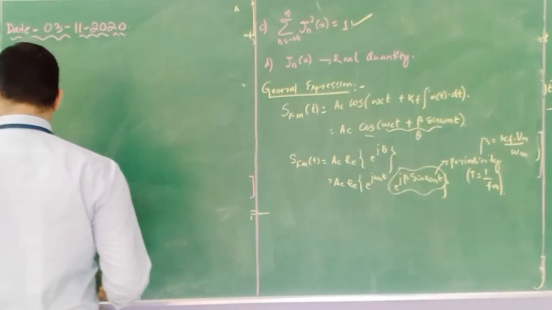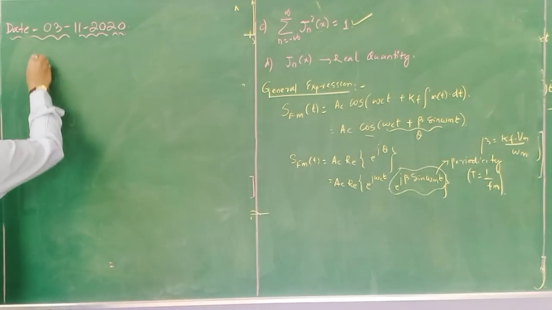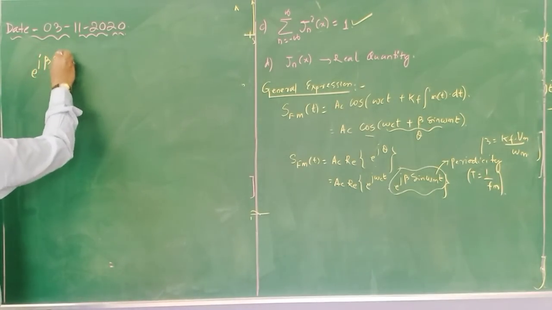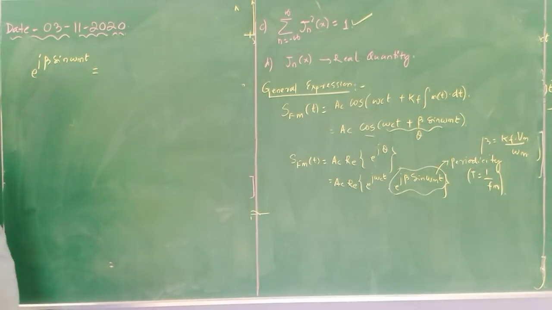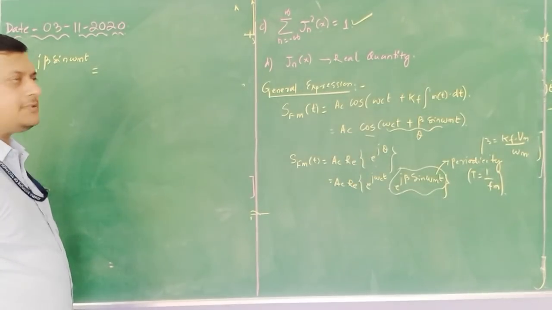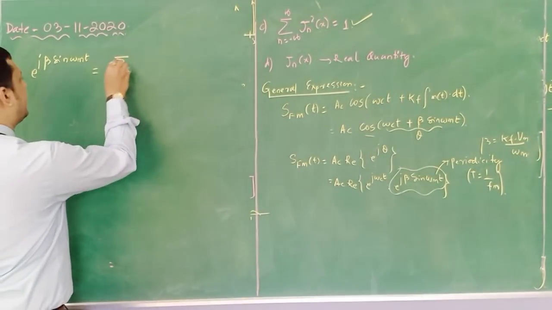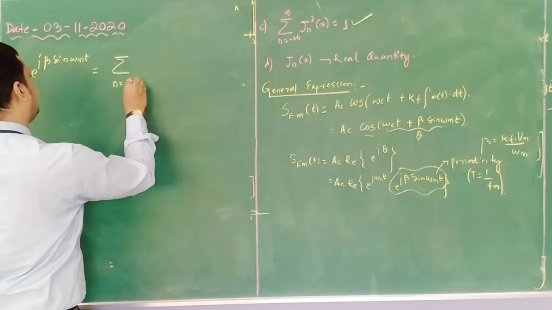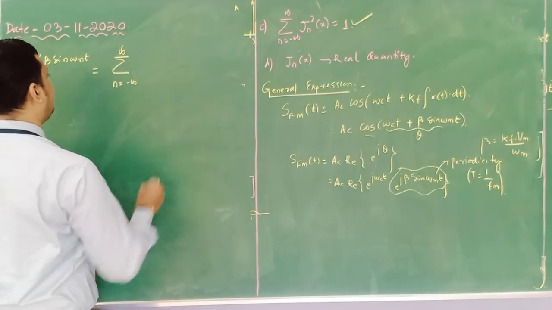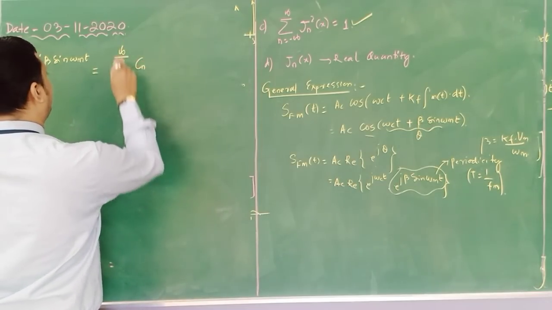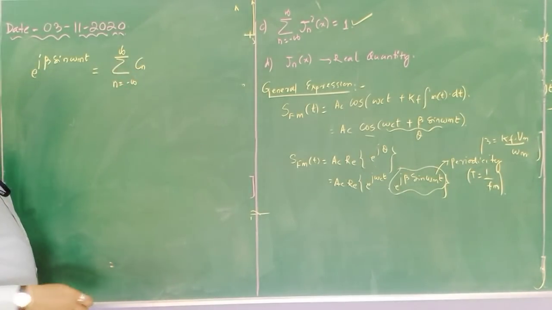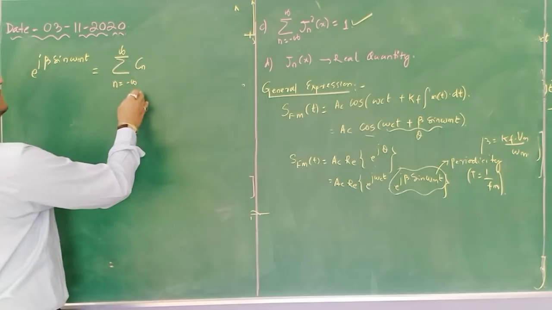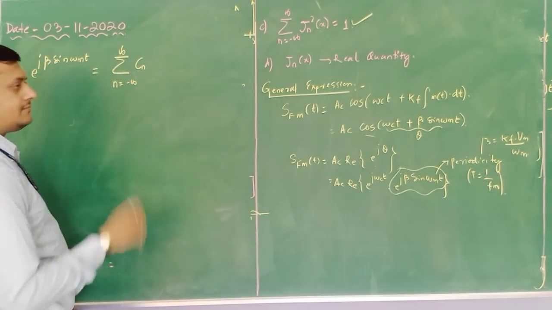So let us consider e to the power j beta sin omega_m t as a periodic signal. If it is a periodic signal, we can represent it in a Fourier series in exponential form: sum from minus infinity to infinity of Cn times e to the power j n omega_m t. Cn is the constant coefficient for the nth position.